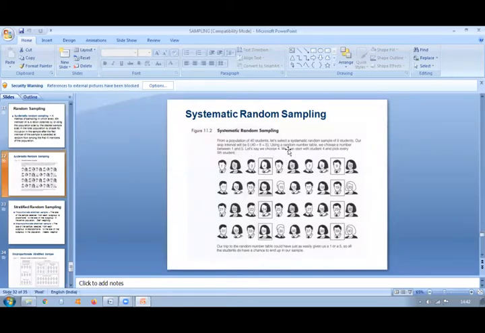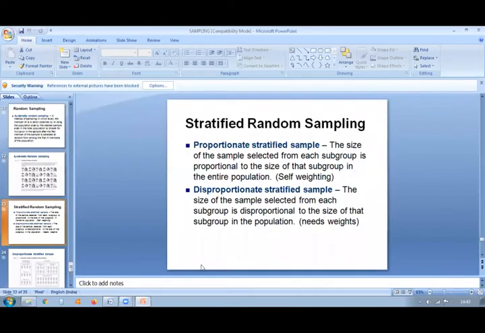So using a random number table, we choose a number between 1 and 5. So here we see, let's say we choose 4. We then start with student 4 and pick every fifth student like that. That is systematic random sampling. Stratified random sampling we have seen in the last class, proportionate stratified sample.